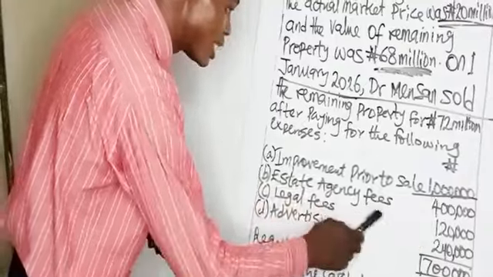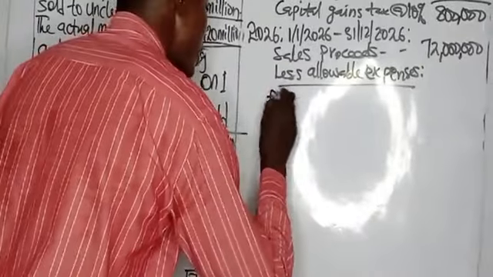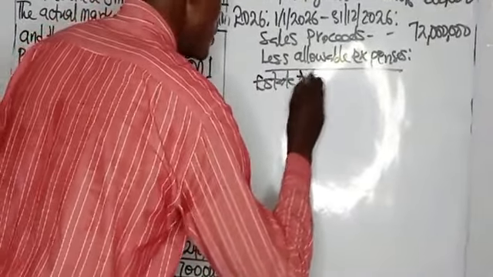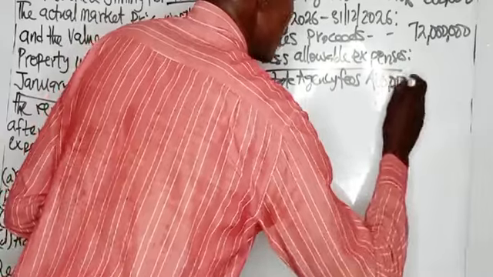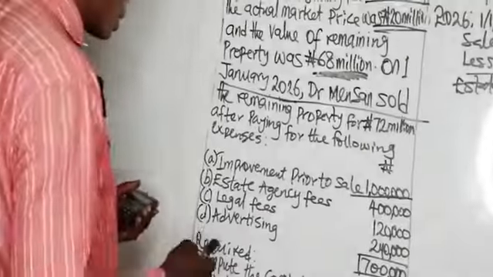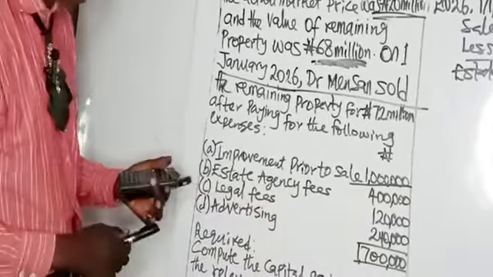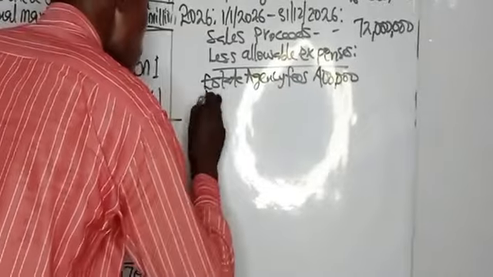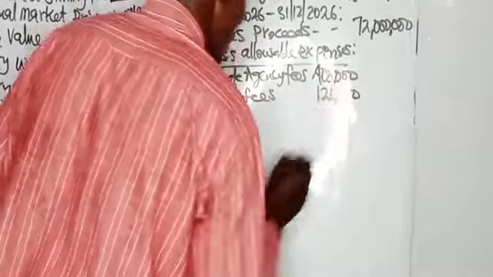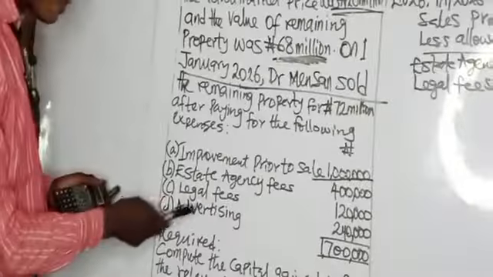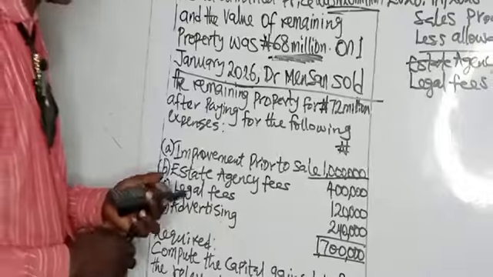The estate agency fees of 400,000 was incurred in selling it. Estate agency fee, and that amounted to 400,000. Then we also have legal fees, 120,000 naira. Legal fees of 120,000 was incurred in selling the assets. So we have legal fees, that is 120,000 naira. You also have advertising, 240,000. The asset was advertised before it was sold, and they incurred 240,000 naira in selling on advert.